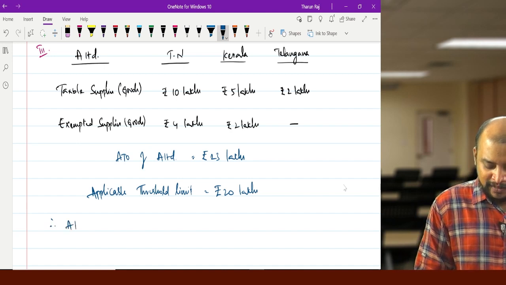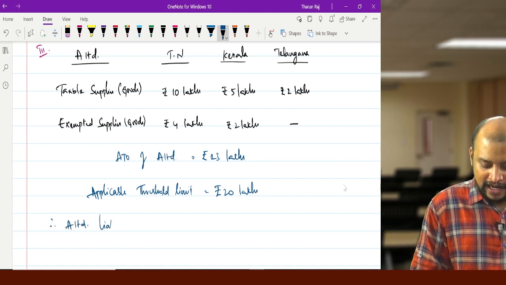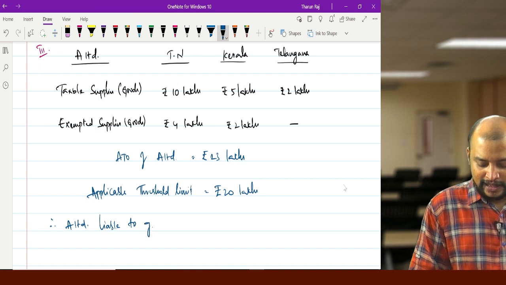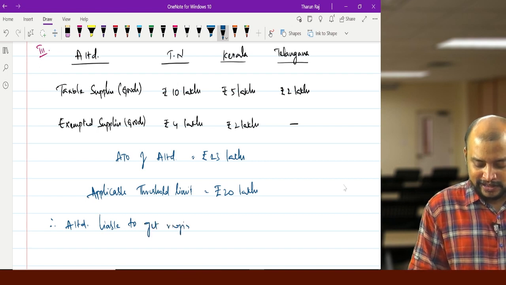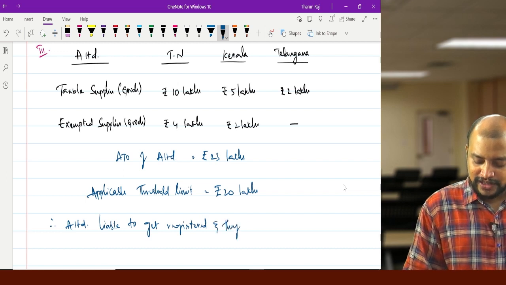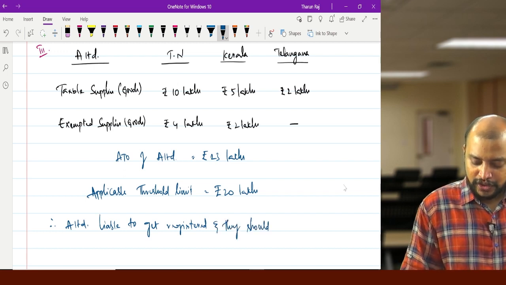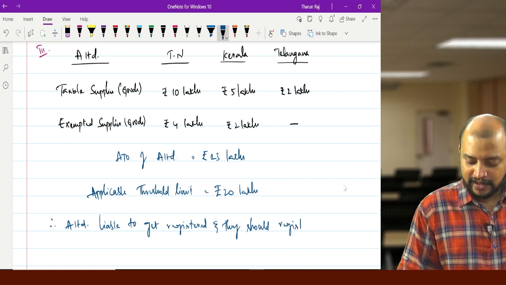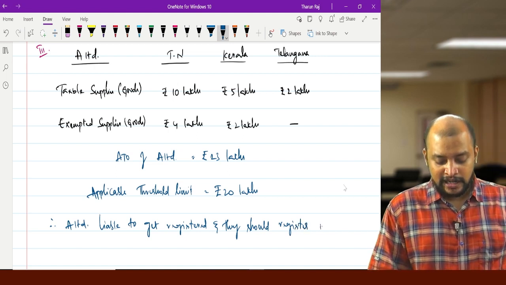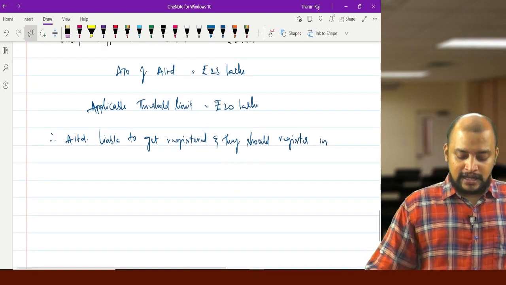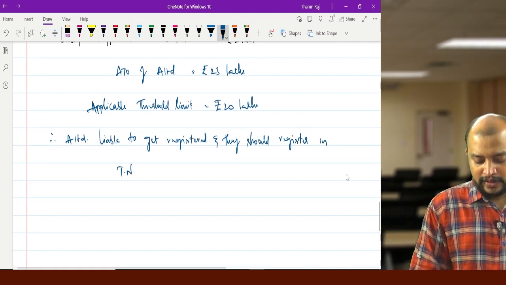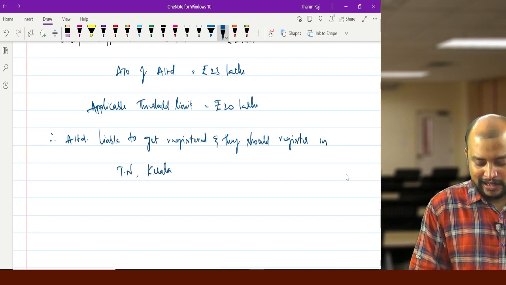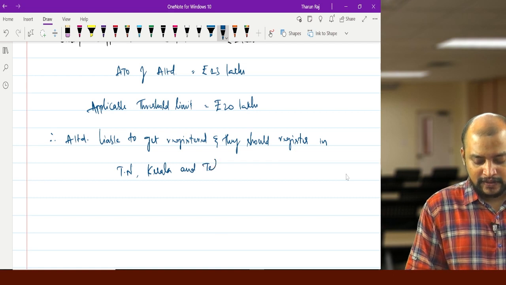Therefore, A Limited is liable to get registered, and they should register in all three states: Tamil Nadu, Kerala and Telangana.